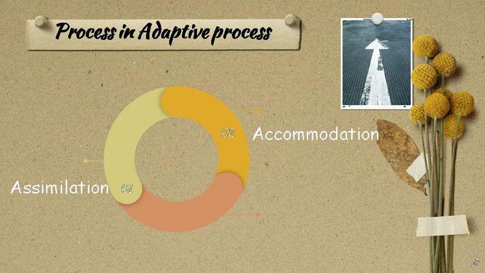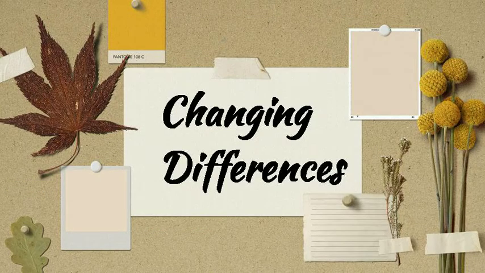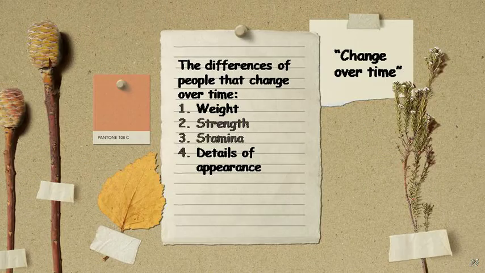Now, changing similarities. Process in adaptive process. There are assimilation and accommodation. Next, changing differences. The differences of people that change over time.